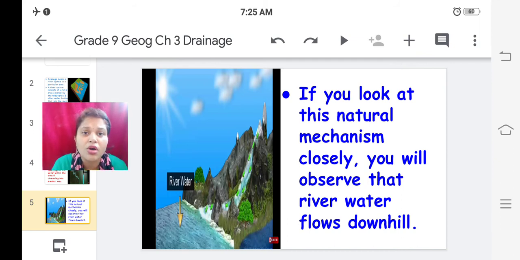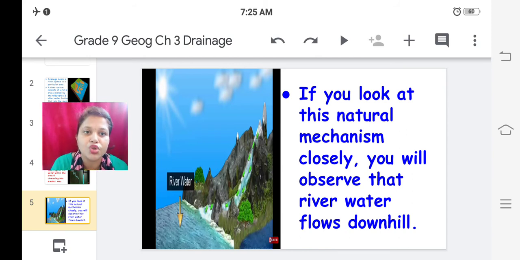Have you ever seen naturally occurring water? From where do these streams originate? They originate at a certain height. They come out of the land. The water comes out of the land at a certain height. Then that water gets collected into a small pit, and then it starts falling down the hill. And then it takes the form of a river, and it flows further. So basically, rivers always flow downhill.